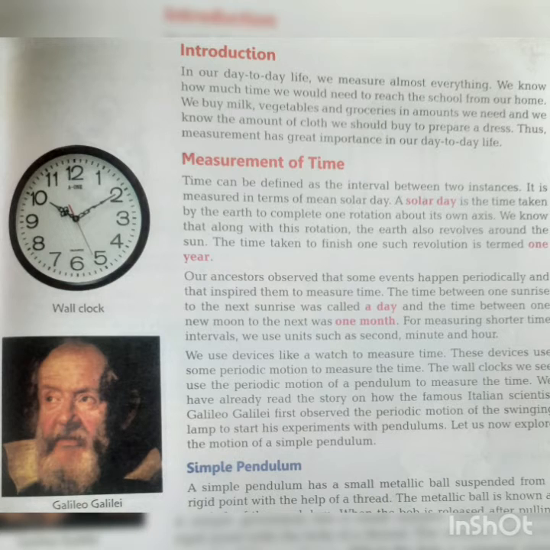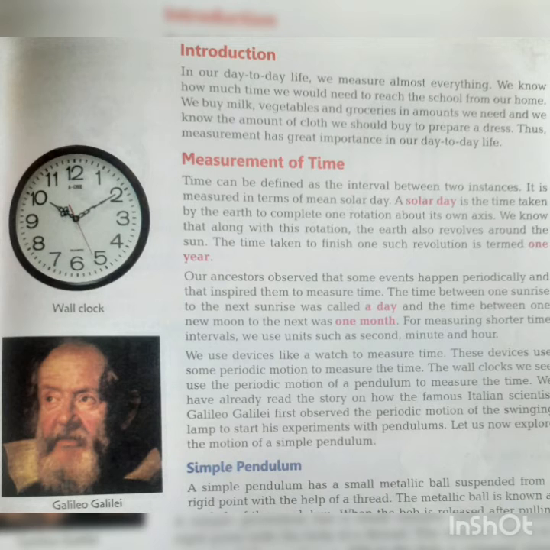For measuring shorter time intervals, we use units such as second, minute, and hour. The smallest unit is second, then 60 seconds form 1 minute, and 60 minutes form 1 hour. We use devices like a watch to measure time. These devices use some periodic motion to measure the time. The wall clocks we see use the periodic motion of a pendulum to measure the time.